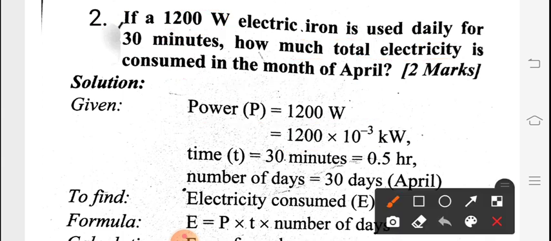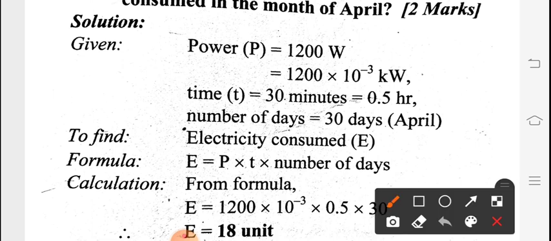Time is given, that is 30 minutes. So 30 minutes, which we can consider as 0.5 hour. And the number of days: the month of April is given. They have not given the days directly, but they have given the month April. So we know the number of days in the month of April is 30 days. Okay. So what we have to find? Electricity consumed during these 30 days. So electricity consumed means what we have to find? E. So the formula for E is power multiplied by time multiplied by number of days.